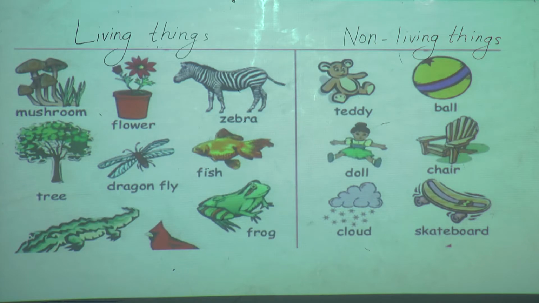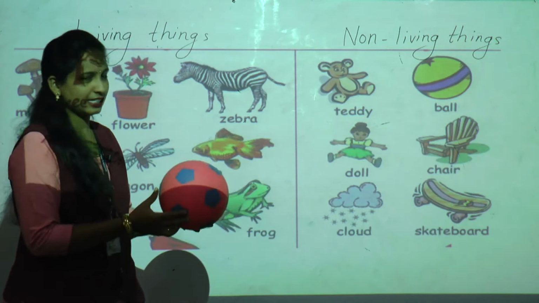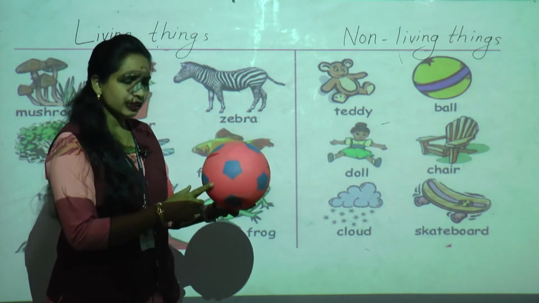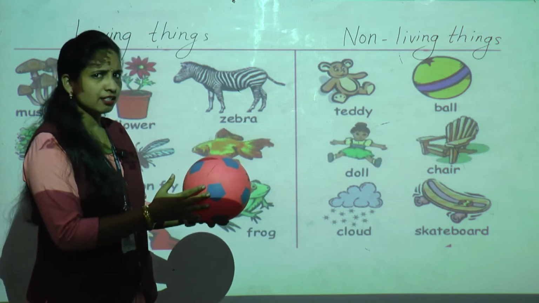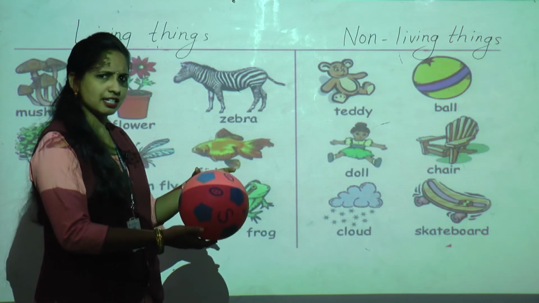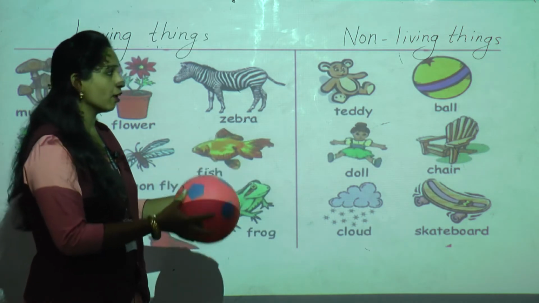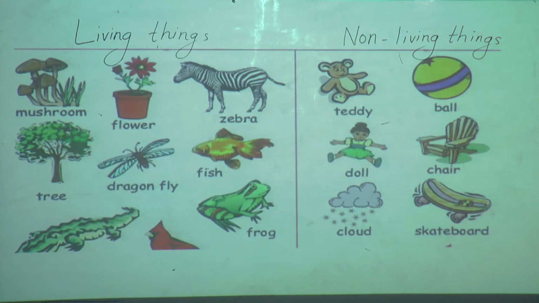What about this ball? See, everyone likes to play with ball, now? Yes, you like to play with ball. But did you see that ball is growing? No, ball will remain always as it is. Yes or no? So this ball is non-living thing. Are you getting? What about teddy?